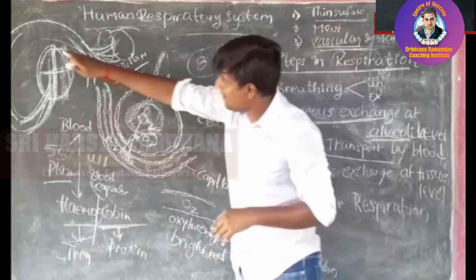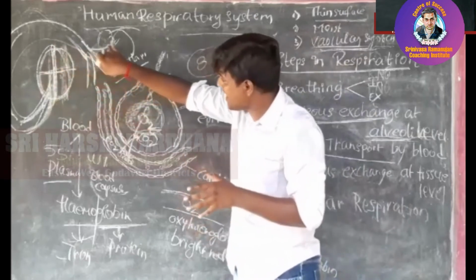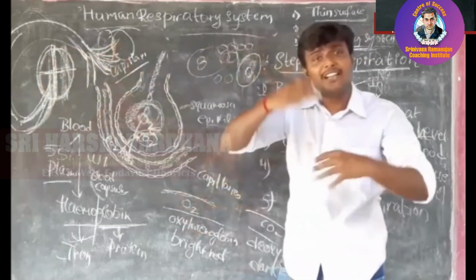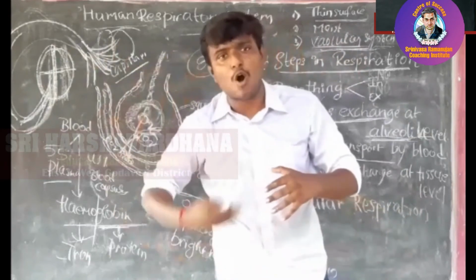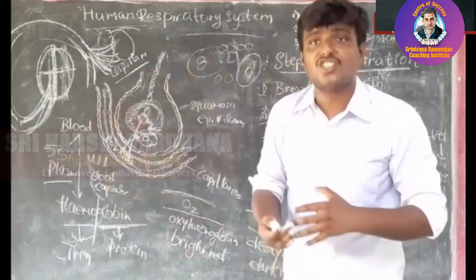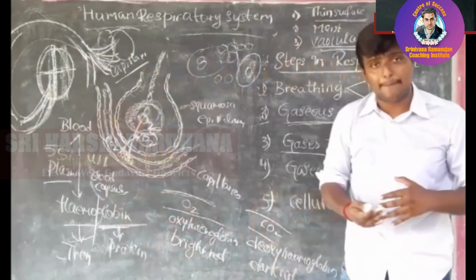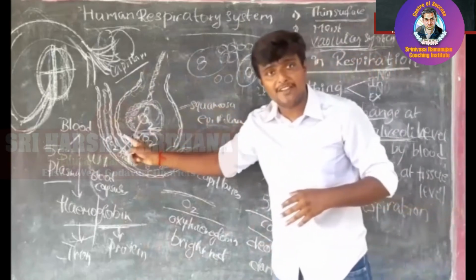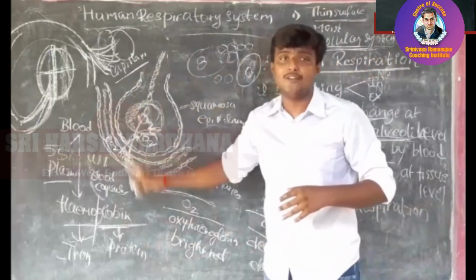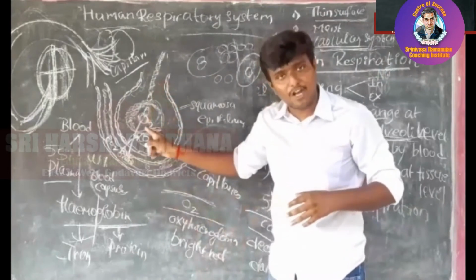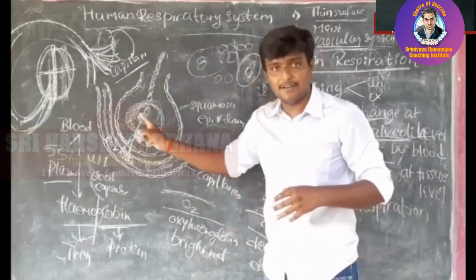Once the blood vessel enters into the lungs, it will be divided into so many small tiny tube-like structures, and we call those capillaries. Each and every capillary will reach every alveolus. When it reaches the alveoli, the gas exchange takes place there.